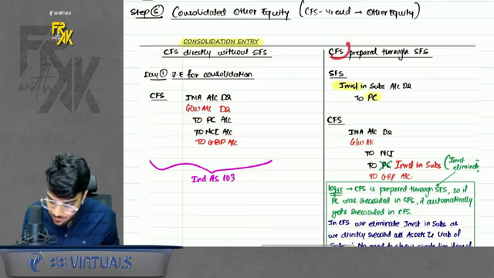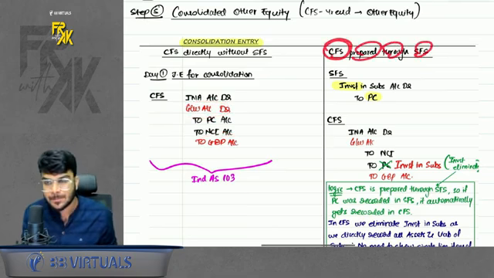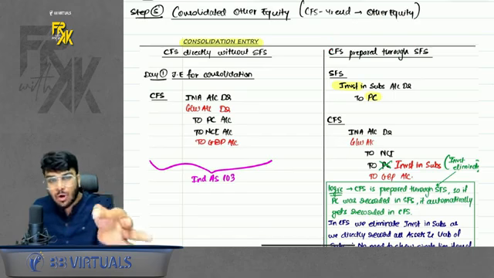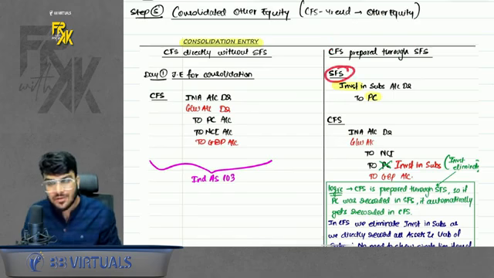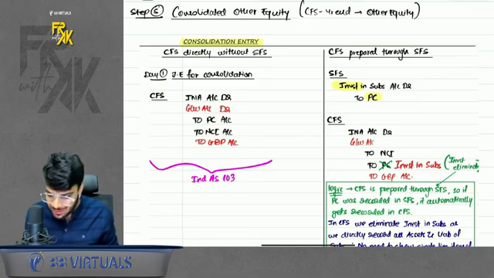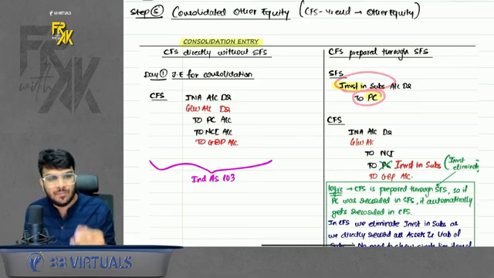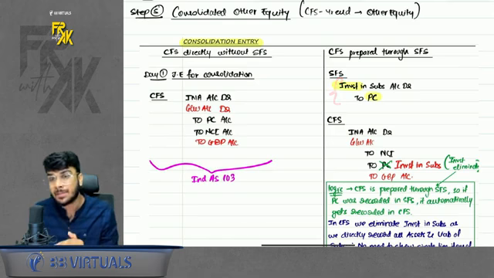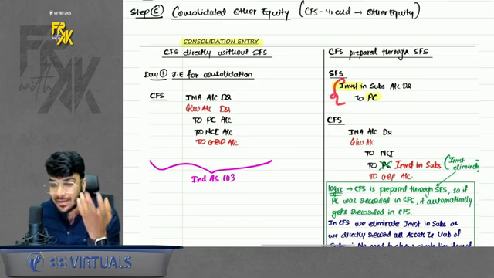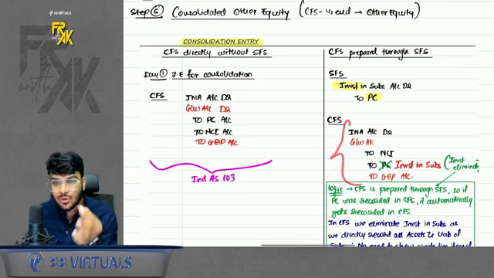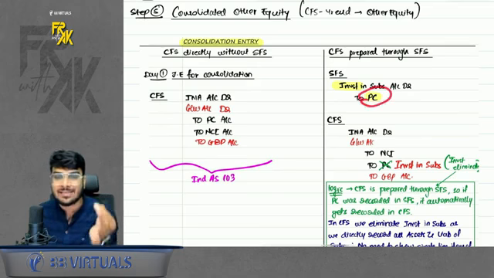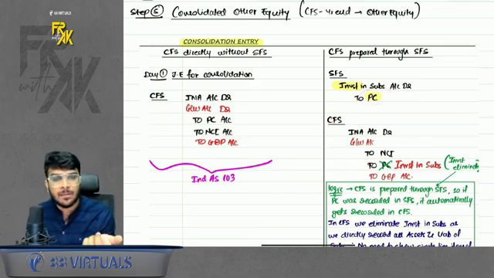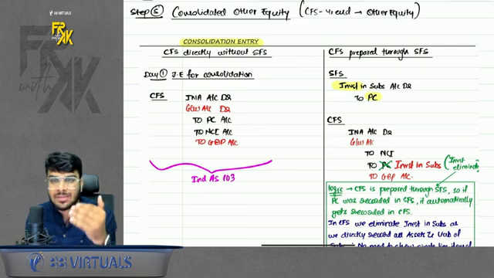But what if the CFS is prepared through SFS? What is the meaning of through SFS? That means in SFS you have already recorded the investment. If you invest in a subsidiary, in SFS you record the investment in subsidiary, whatever you have paid, cash or shares, whatever it is, to PC. So in SFS, this entry has been passed. Now, after passing this entry in SFS, you are preparing CFS. If you have recorded the PC directly in SFS, you should not give the effect of PC again in CFS. Why? Because then it will book the PC twice.